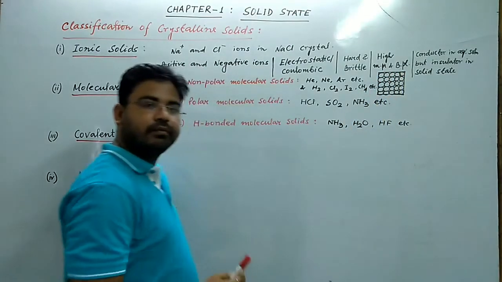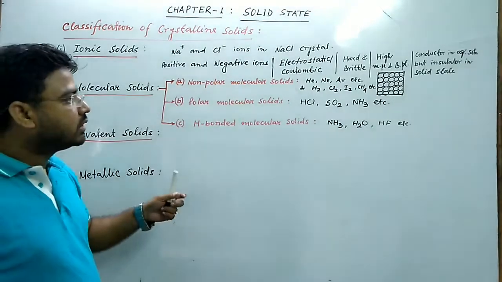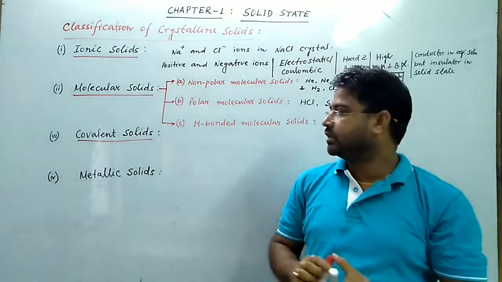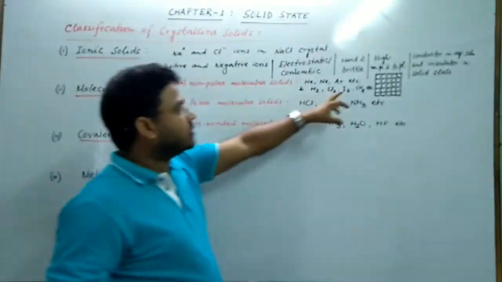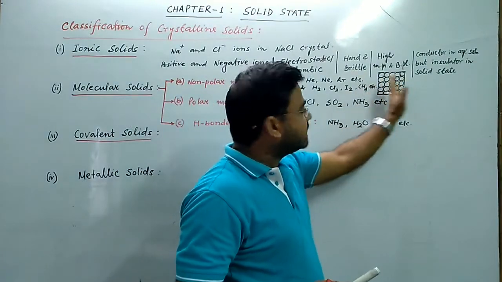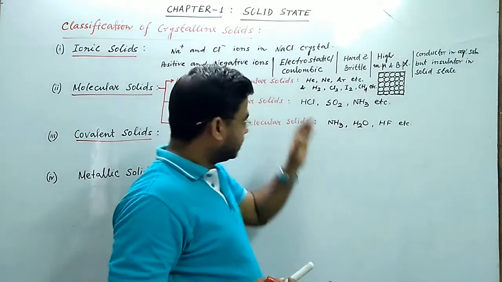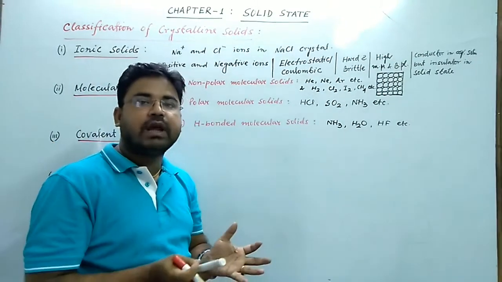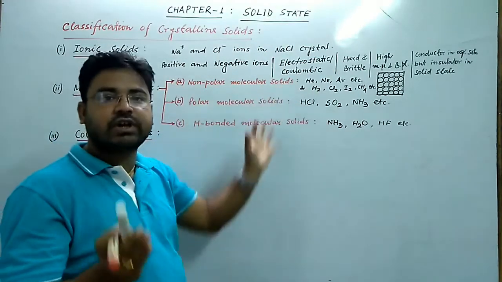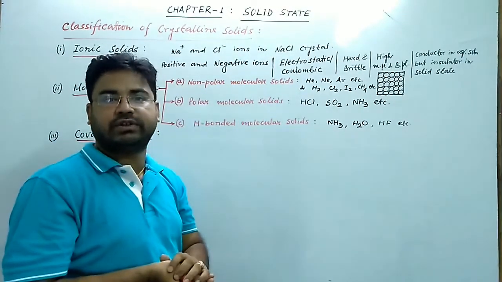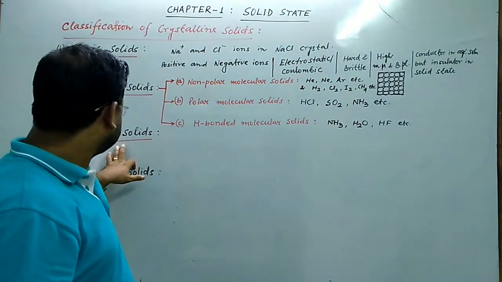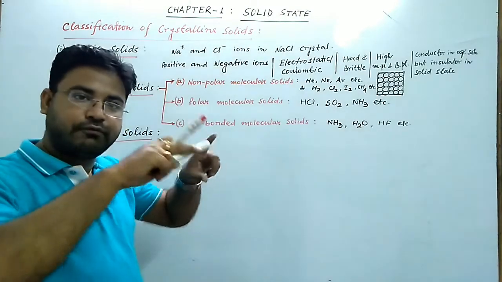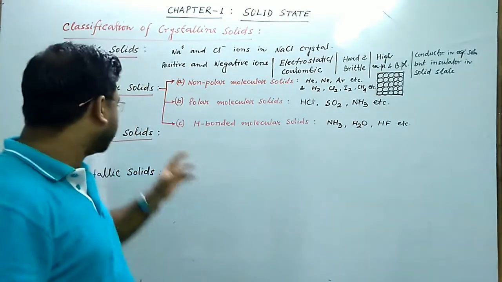These are atoms, and these atoms within the crystal are held together by covalent bonds, and these atoms extend throughout the crystal and form a three-dimensional gigantic structure.